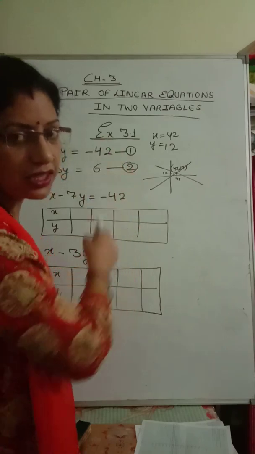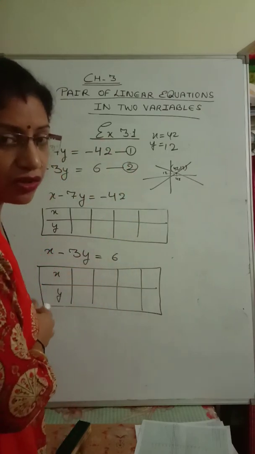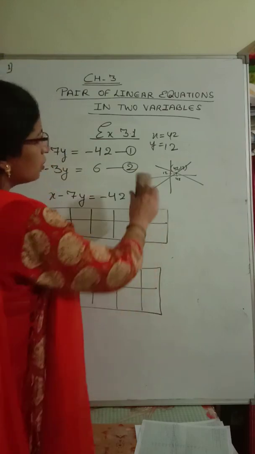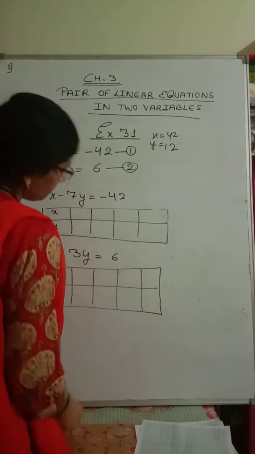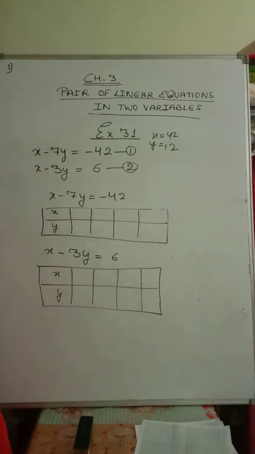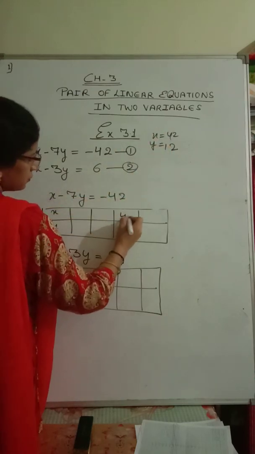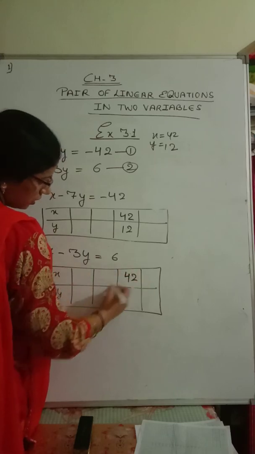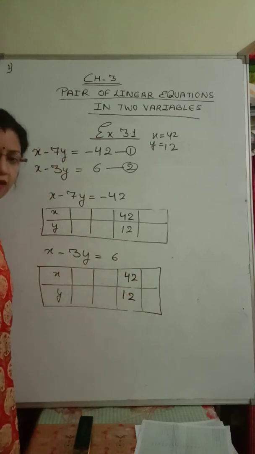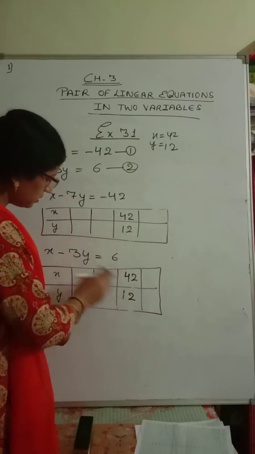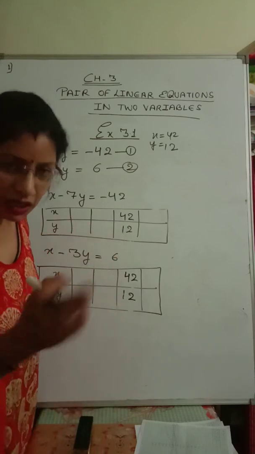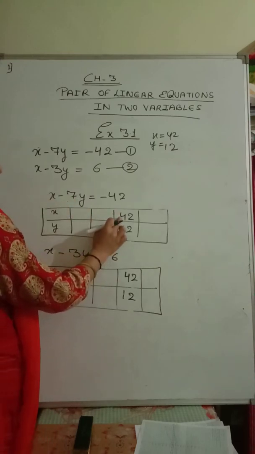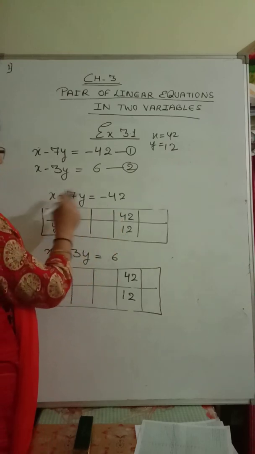So our graph should come like this. If this type of graph does not come, that means your solution is wrong. Okay. So quickly let us see. That means one of the solutions is 42 and 12 in this equation also. The value of x is 42 and the value of y is 12. In both equations, when we solve, it will come the same. Let us see how. Whenever we keep the value 42 in the place of x.